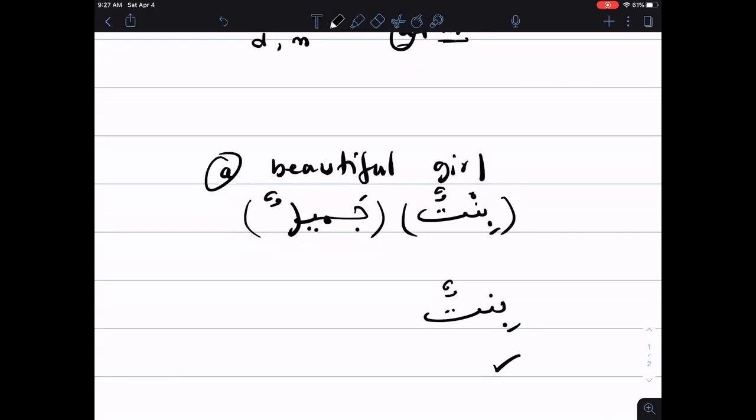Now we have to bring its adjective, jamil, beautiful. The first thing we have to do, we cannot add alif lam, and we have to find the female version of this word, jamilun. How do we convert a masculine adjective to a feminine adjective? Jamilatun, yes, mumtaz. So we say jamilatun.